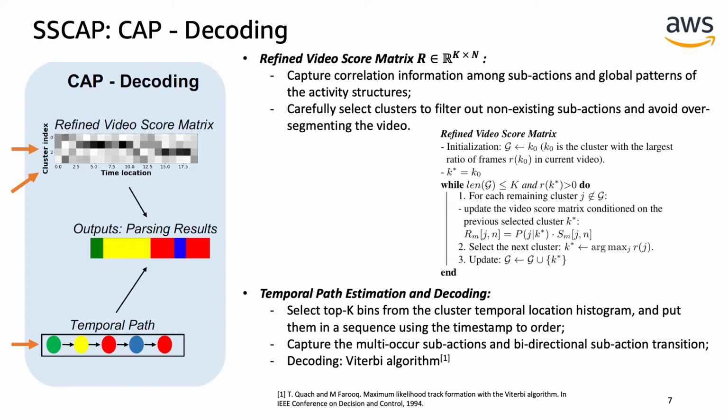For details, please refer to the paper. After that, we estimate the temporal path by first selecting top K bins from each cluster histogram, and then putting them into an order. Such a temporal path is able to capture the recurrence of the subactions. We decode the path with the Viterbi algorithm.